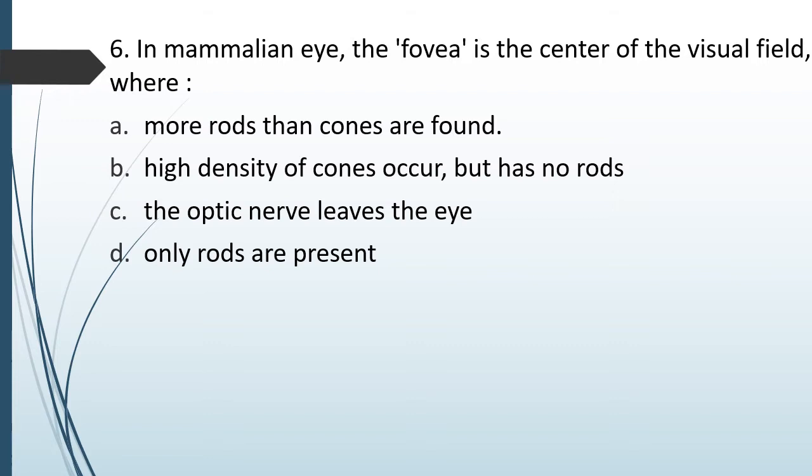Question number 69. In mammalian eye, the fovea is the center of visual field where more rods than cones are found, high density of cones occur but has no rods, the optic nerve leaves the eye, only rods are present. In the mammalian eye, the fovea is the center of the visual field where. The correct answer is option B. High density of cones are present but there are no rods.